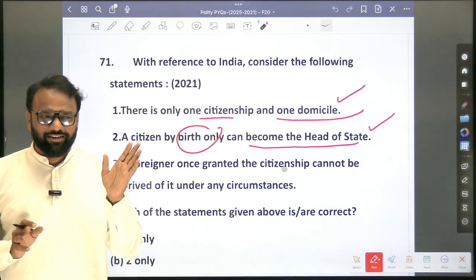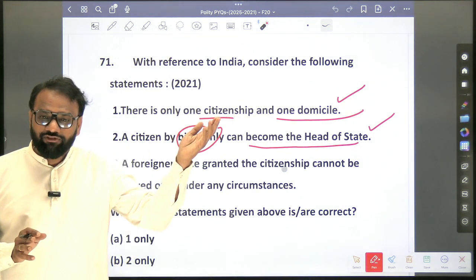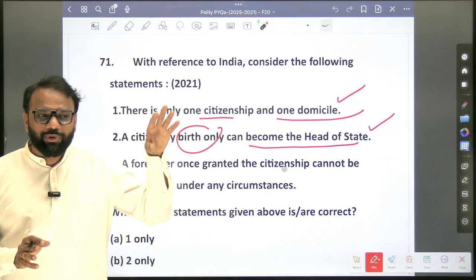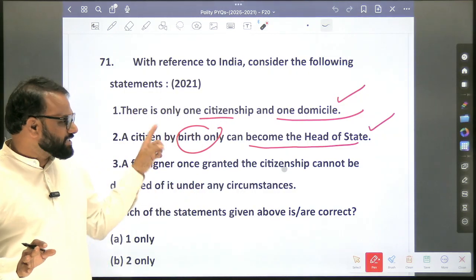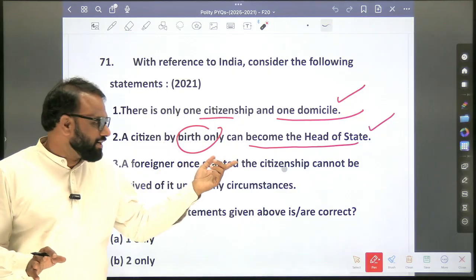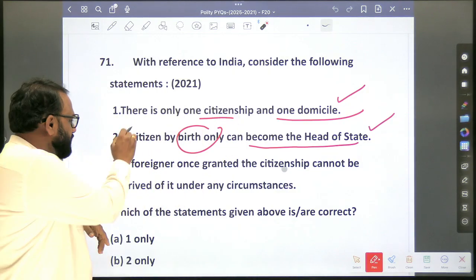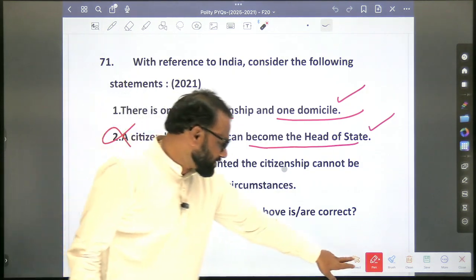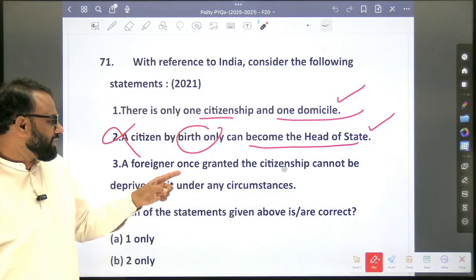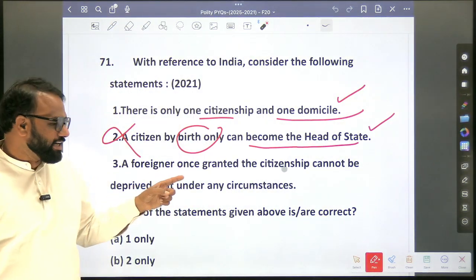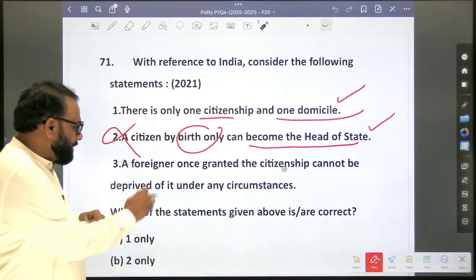But there is a restriction. What is the restriction? The state from where he has come. So there should be a provision there also, but again, those detailed aspects are not important. In India, a citizen by birth as well as a naturalized citizen can become head of the state. So hence, 2 is false. Next, a foreigner once granted citizenship cannot be deprived of it under any circumstances. False. He can be removed.